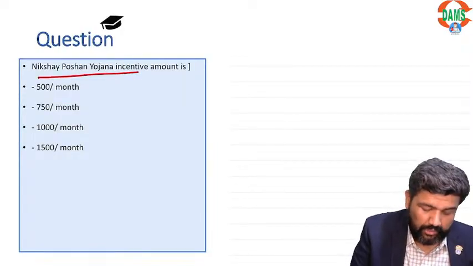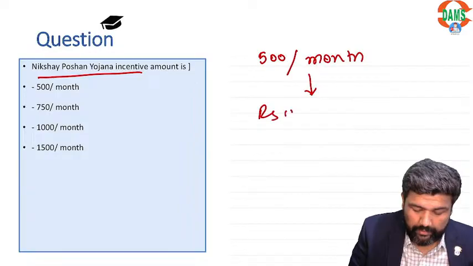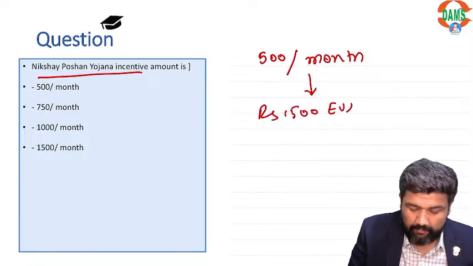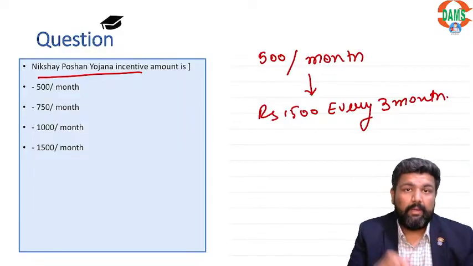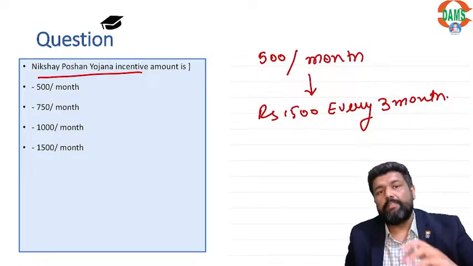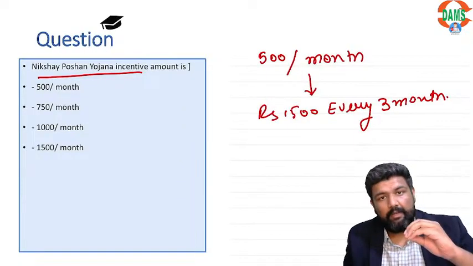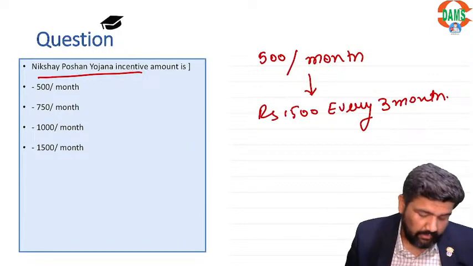Nikshay Poshan Yojana, 500 per month. In the account, rupees 1500 every 3 months. So the rate is 500 per month, right? But for 3 months the amount is given together, like 1500, then after 3 months 1500, but the rate is 500 per month.